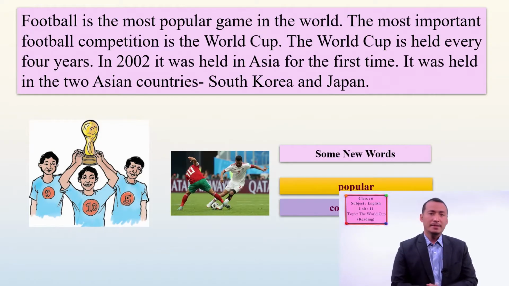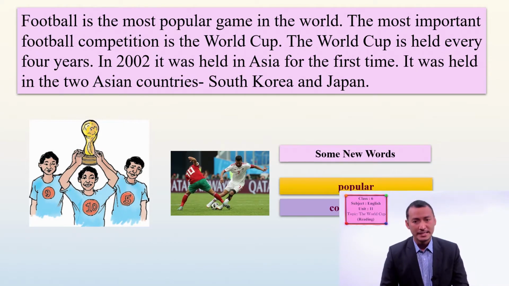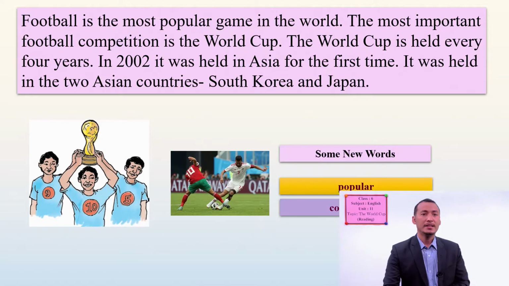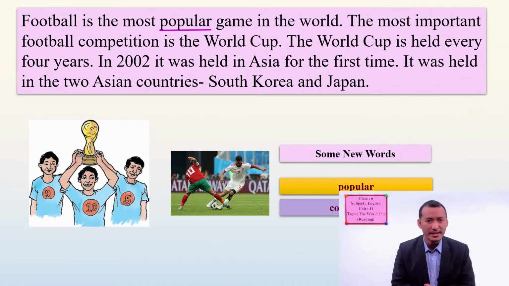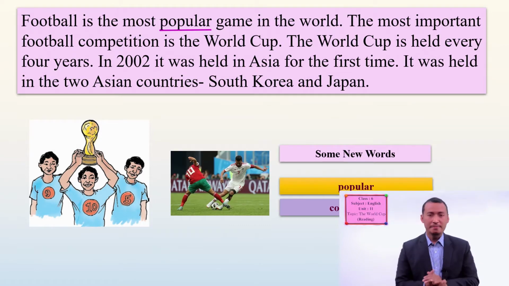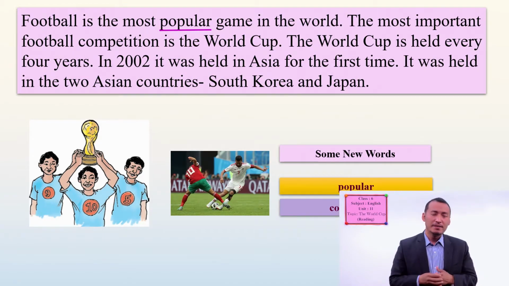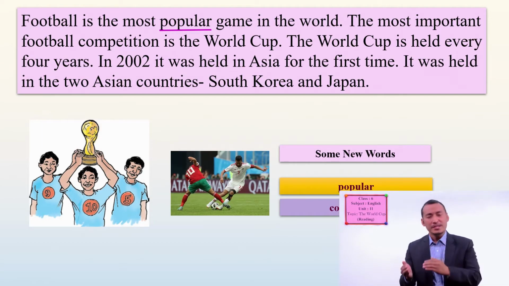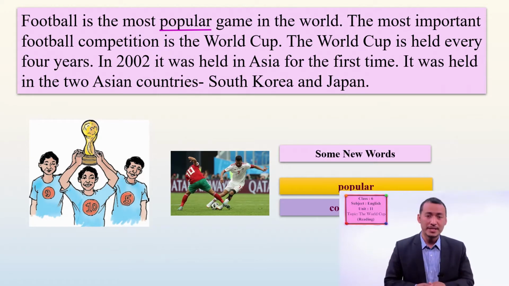Now next, let's see the text again in detail to find out more information and the meaning of these words. Football is the most popular game in the world. What is the meaning of popular? The meaning of the word popular is liked by many people. Popular means the game or the things which is preferred, which is watched, which is played by many people. So that becomes popular when many people like it.